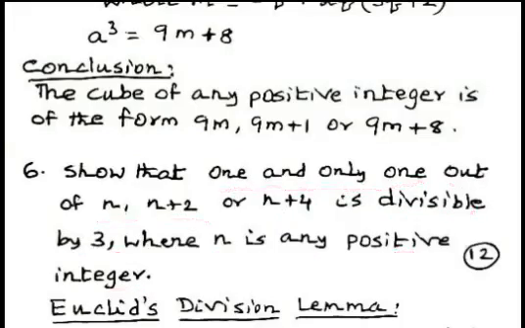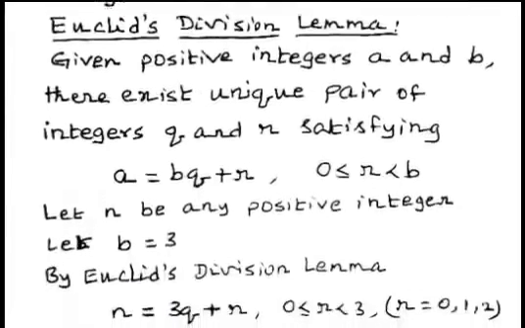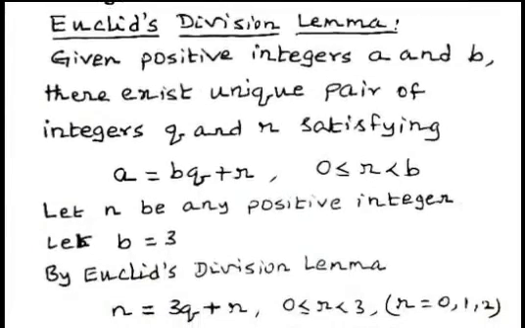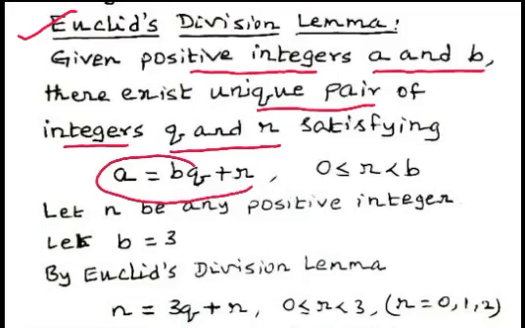Now, we write Euclid's division lemma. Given positive integers a and b, there exists a unique pair of integers q and r satisfying the condition a equal to bq plus r, where 0 less than or equal to r less than b.